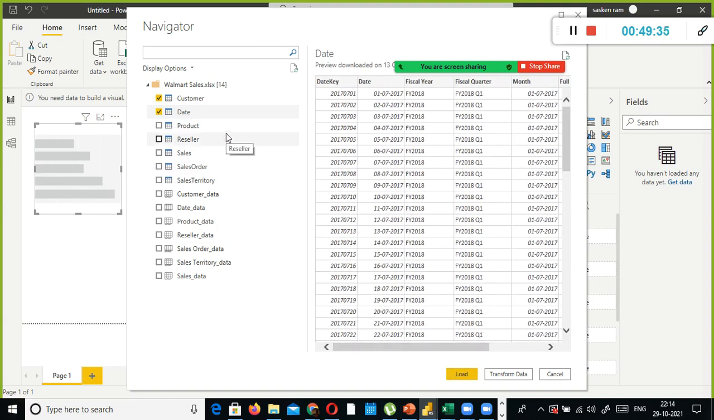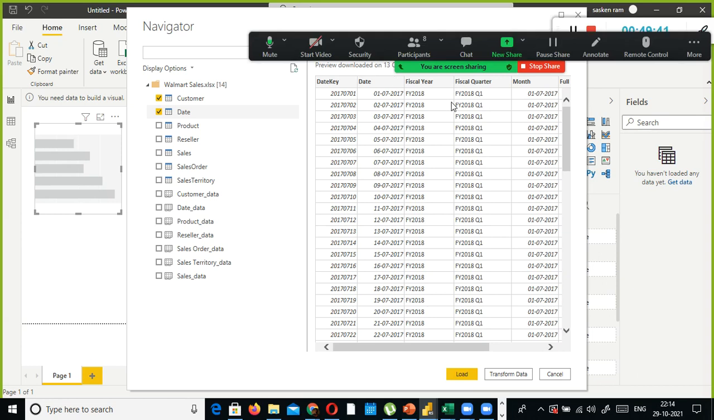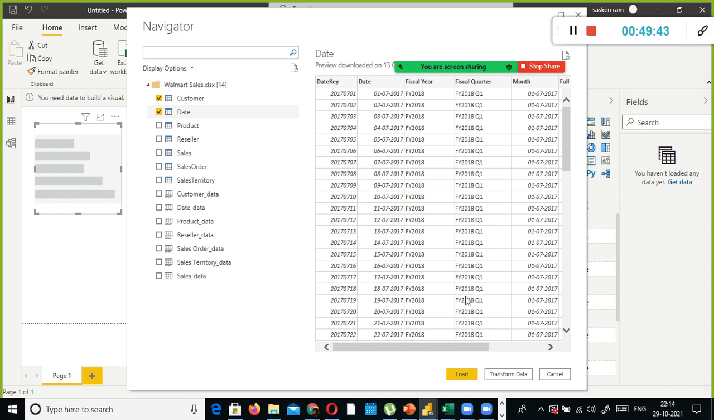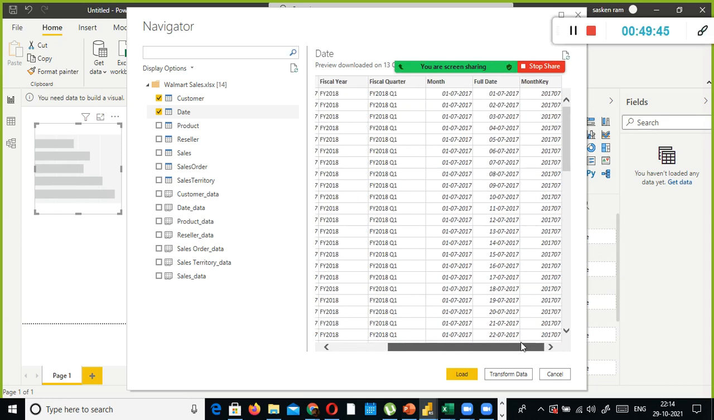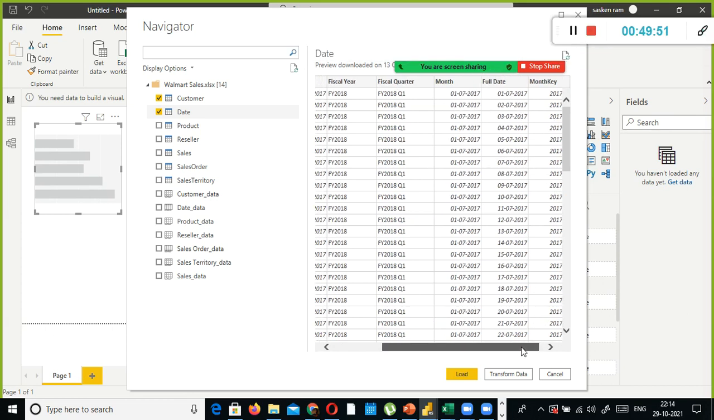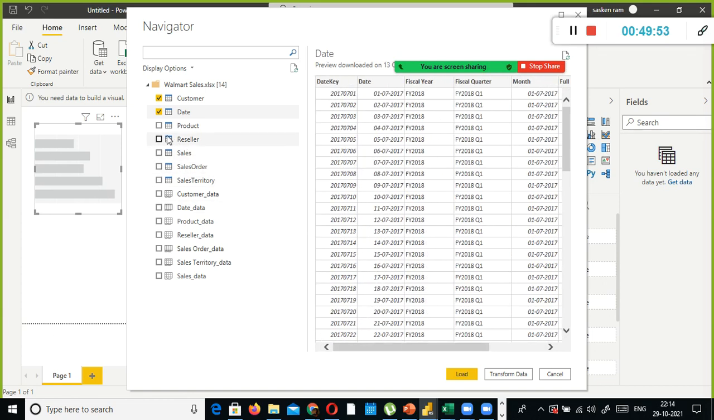This is a date table. In the date table, we store the date and also the year, quarter, month, and we store the month in this format, and the full date and month key. So this is how they stored the given data.